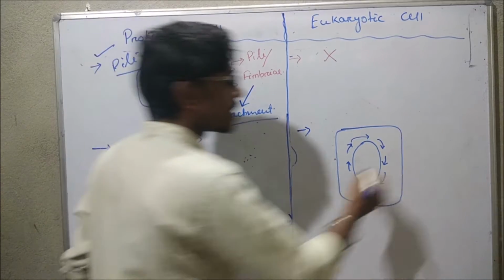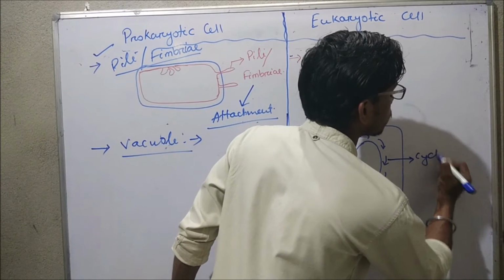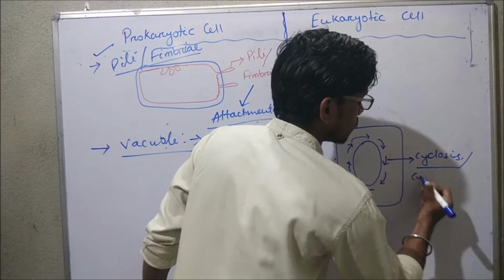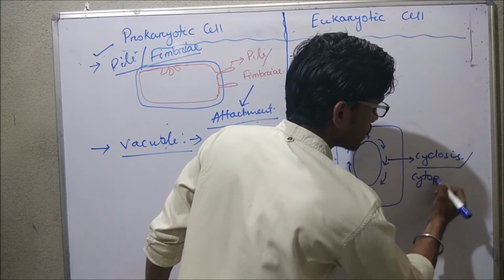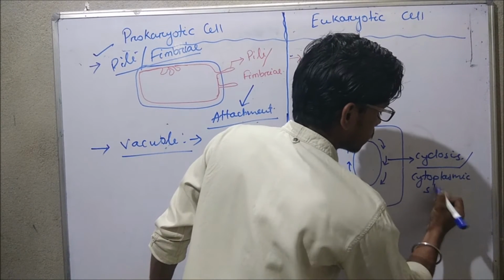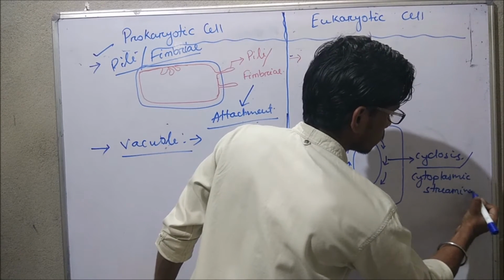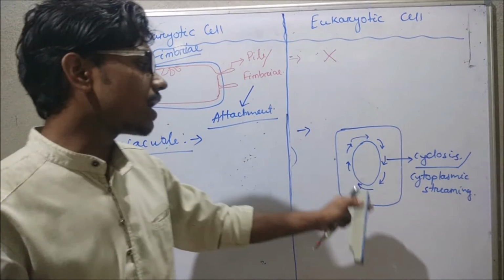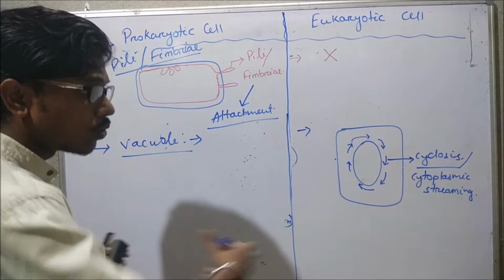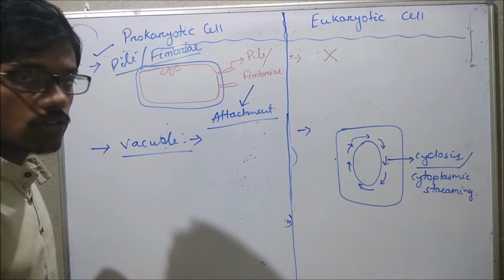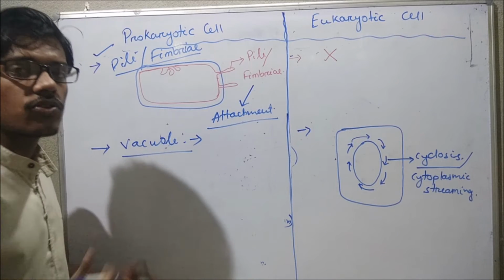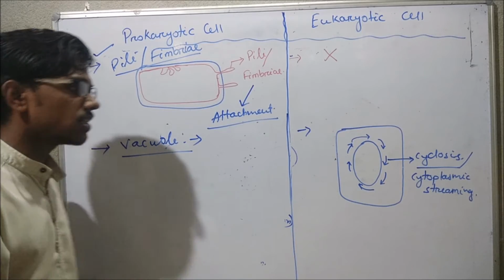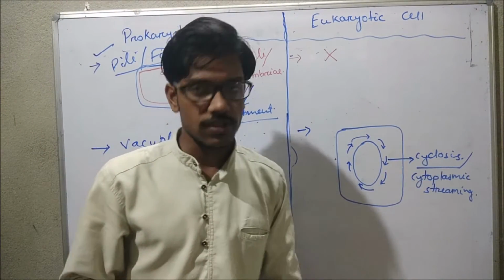That movement is called what? That movement is called cyclosis, or this may also be called cytoplasmic streaming. But in the case of a prokaryotic cell, a definite or true vacuole is absent. Thus, as a true vacuole is absent, there is no need for this cyclosis process.